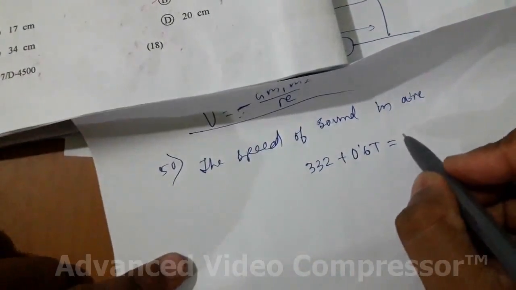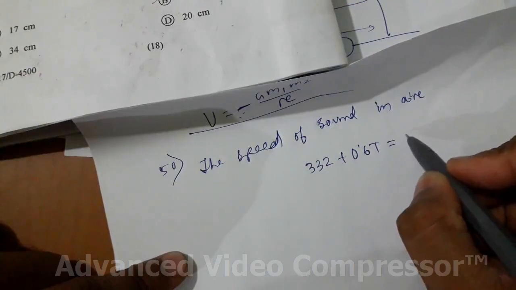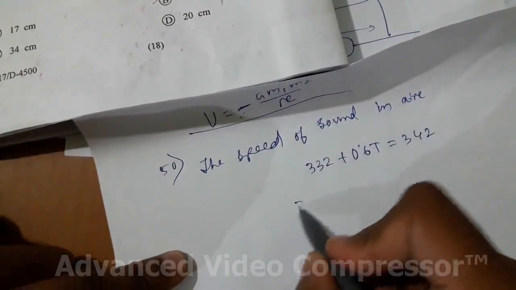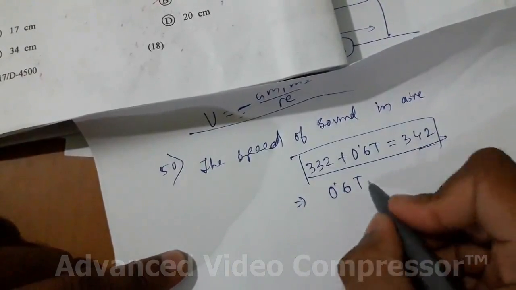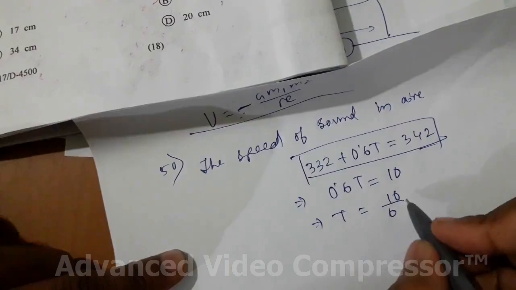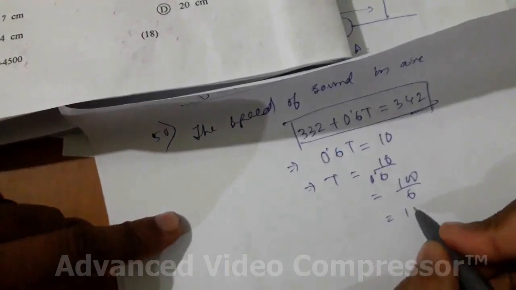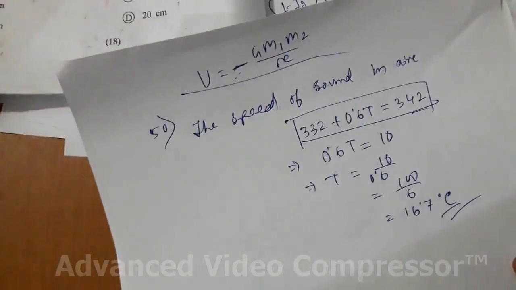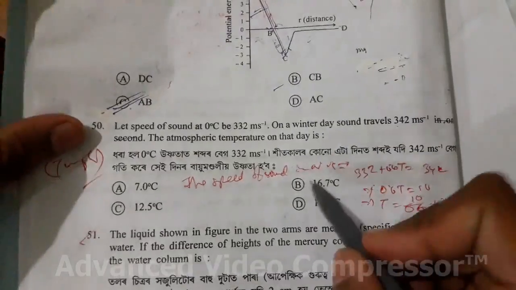Here the value given is 342, so we need T. So 0.6 T is equal to 10, T is equal to 10 divided by 0.6, which is 100 divided by 6, just 16.7 degrees Celsius. So you have to know this formula. So this is option B is correct.